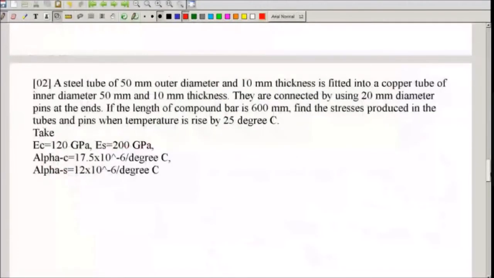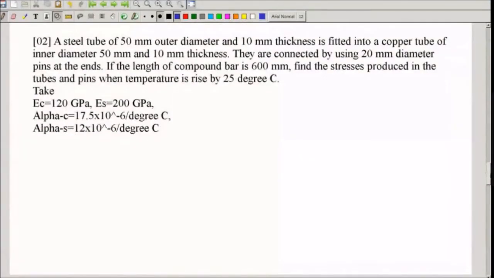We'll take one more problem. A steel tube of 50 mm outer diameter and 10 mm thickness is fitted into a copper tube of inner diameter 50 mm and 10 mm thickness. They are connected by using 20 mm diameter pins at the ends. If the length of the compound bar is 600 mm, find the stresses produced in the tubes and the pins when the temperature is raised by 25 degrees Celsius. The material properties are given.